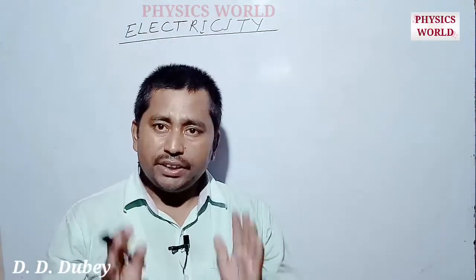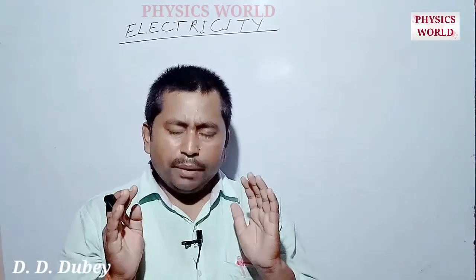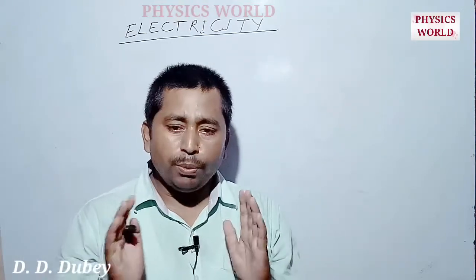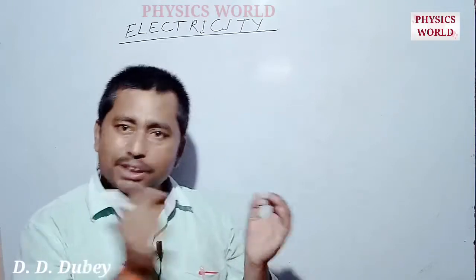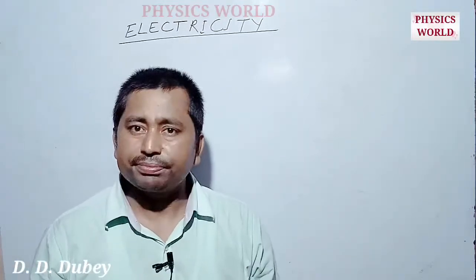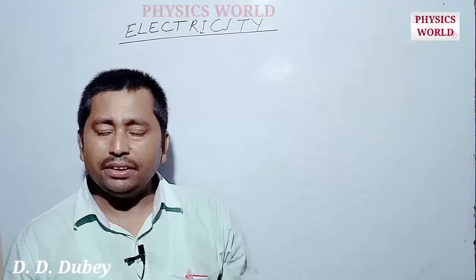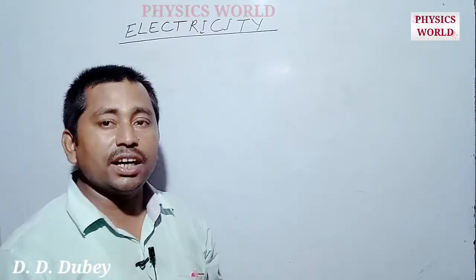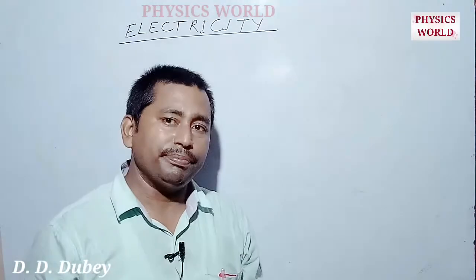There are two types of charge present in nature. One is known as positive charge and the other is known as negative charge. Both types of particles have a similar amount of charge, but the nature of the particles is opposite. For example, you well know about the proton, electron and neutron, the constituent particles of the atom.